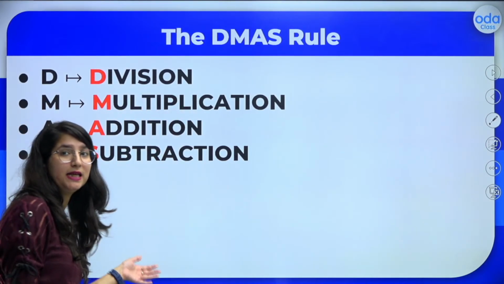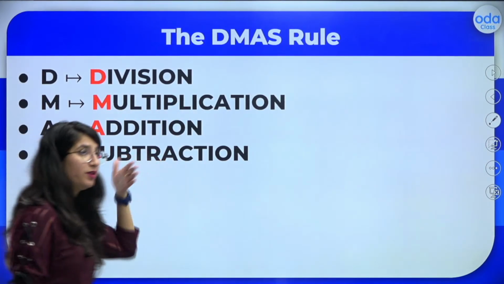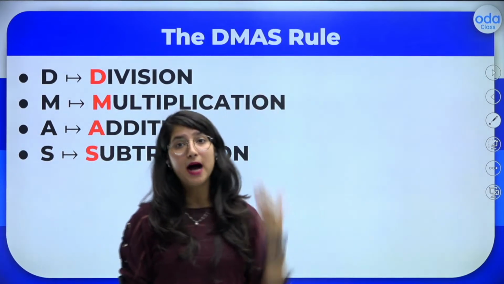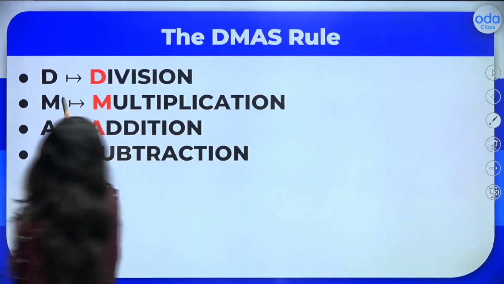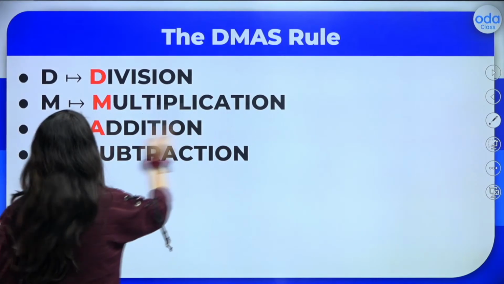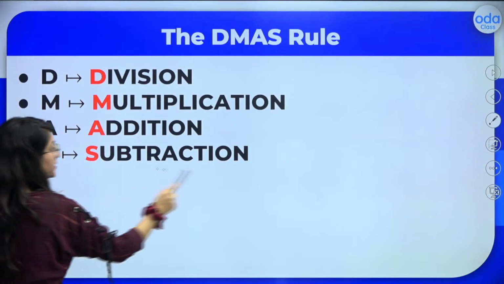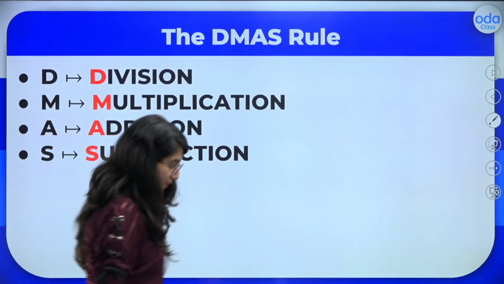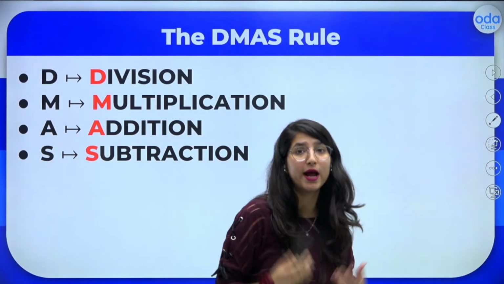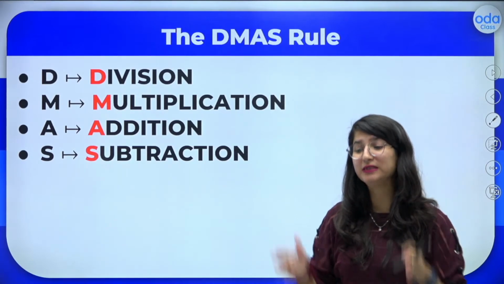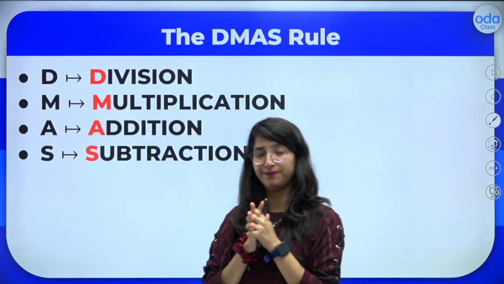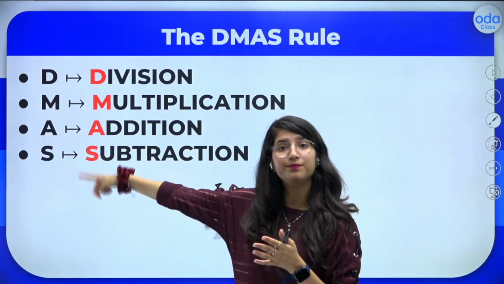That is why we're calling it DMAS. M for multiplication. Then A for addition. S for subtraction.